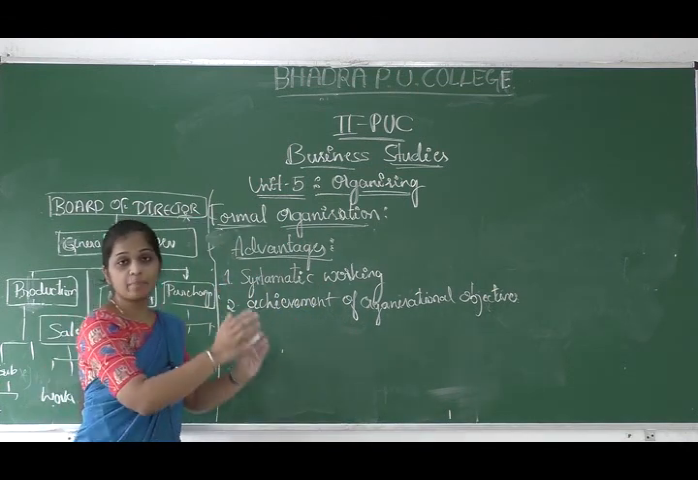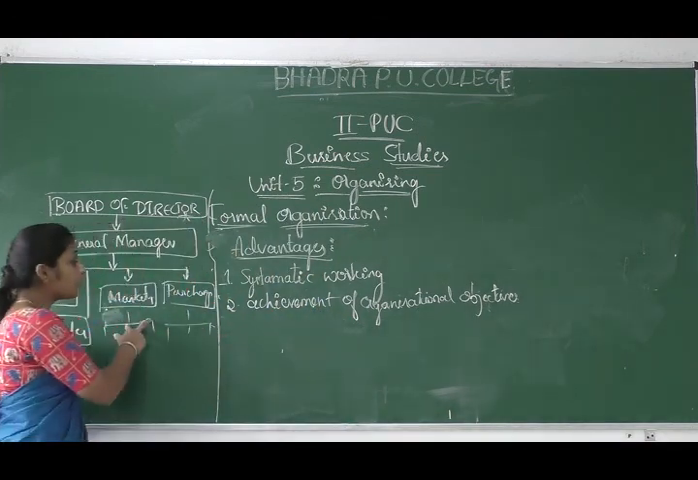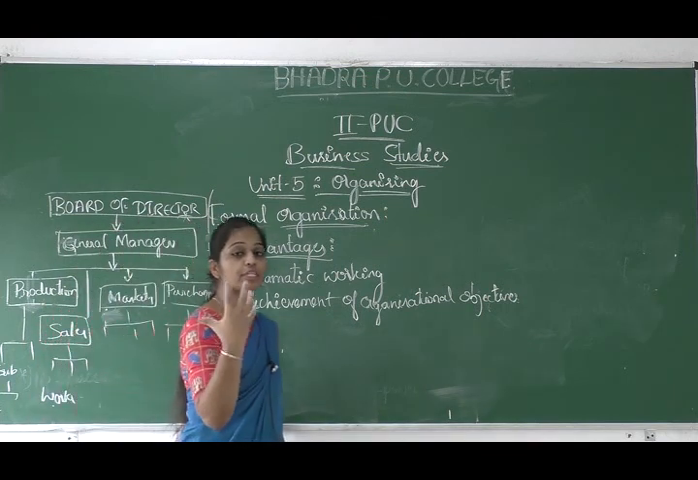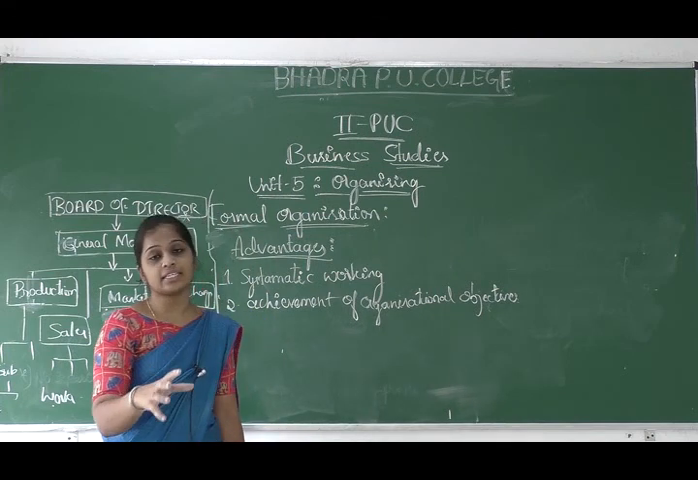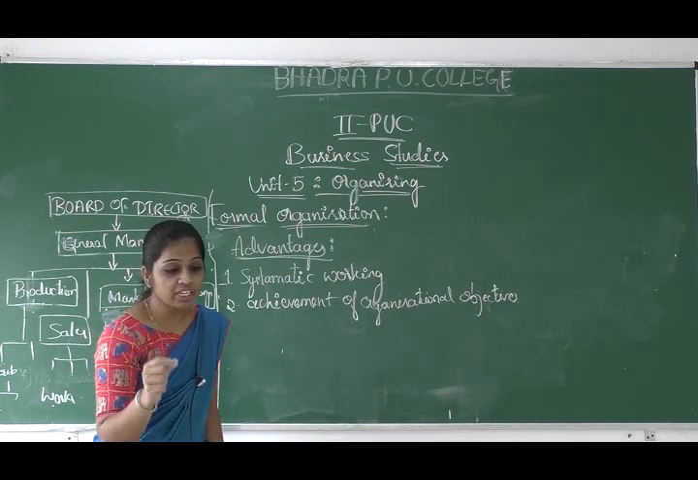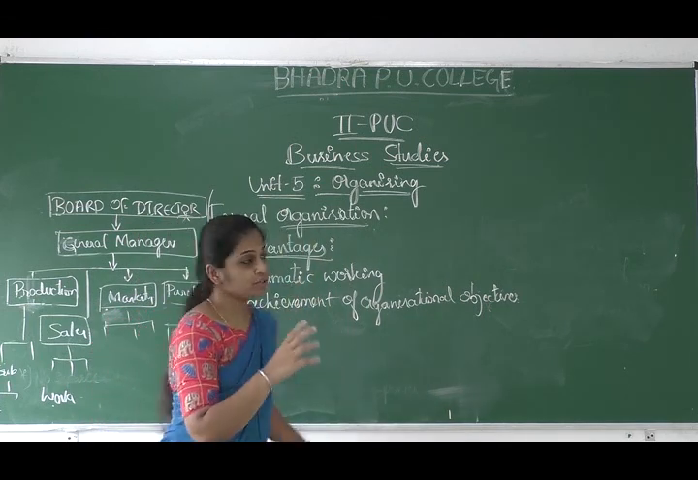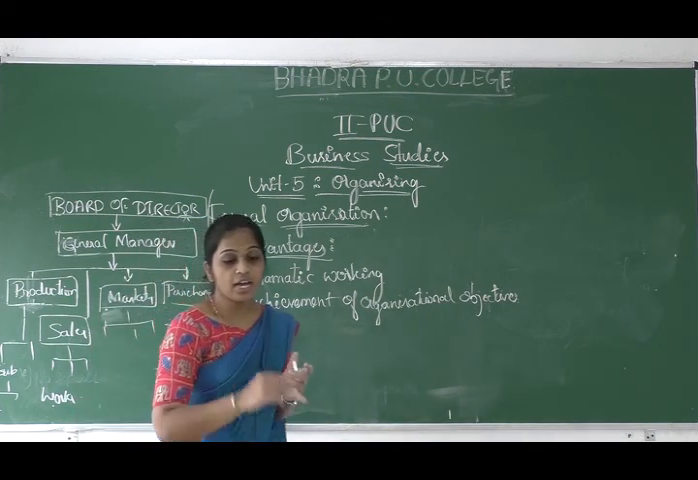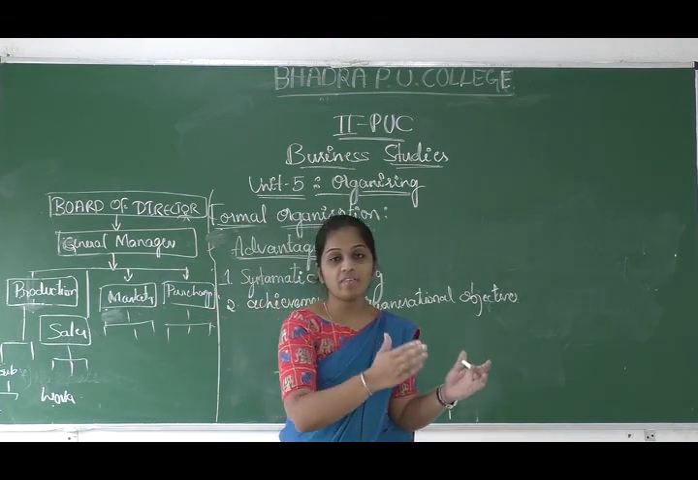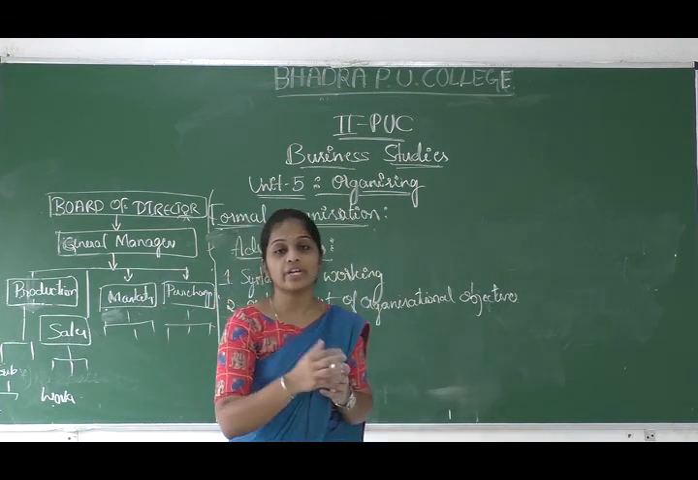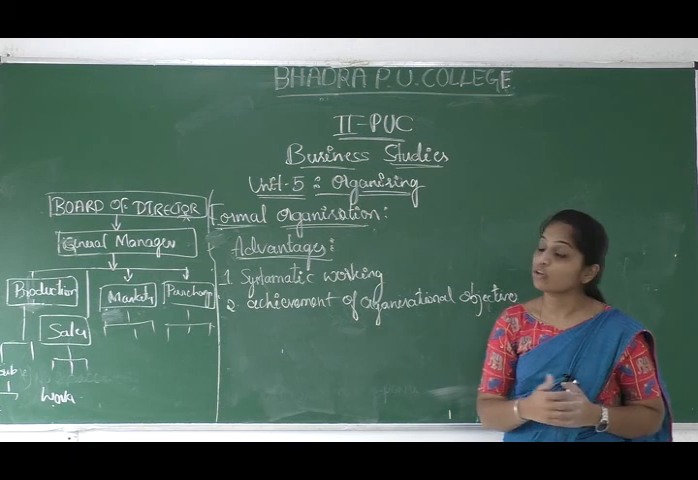There will be systematic, smooth functioning of work, and also we bring coordination between the workers. We establish the supervisor and subordinate relationship. We do all these things for what purpose? For the purpose of achieving the organizational objectives. In simple terms, through the formal organization structure, we can easily create coordination, because we are establishing the supervisors and the subordinates.